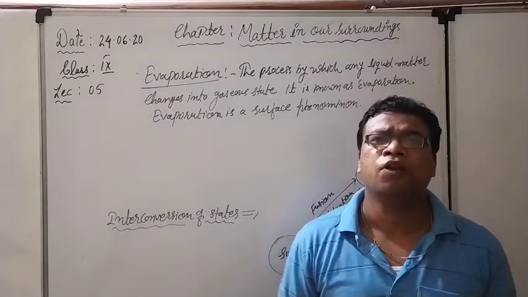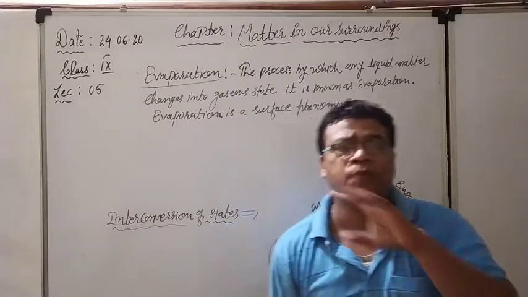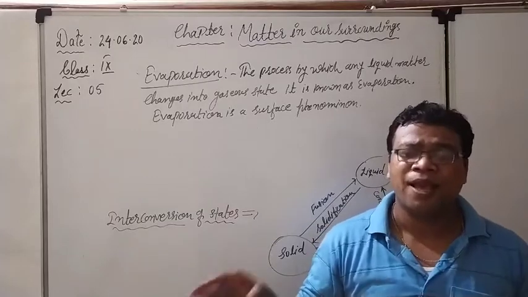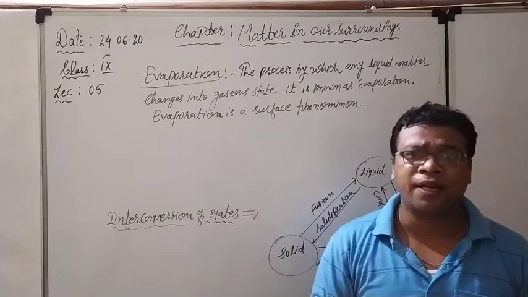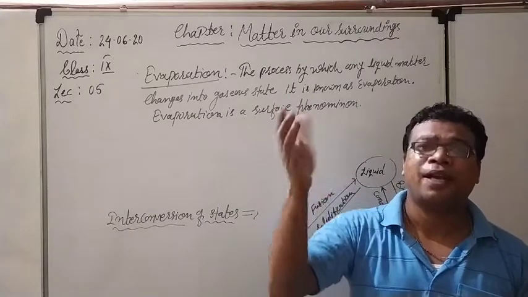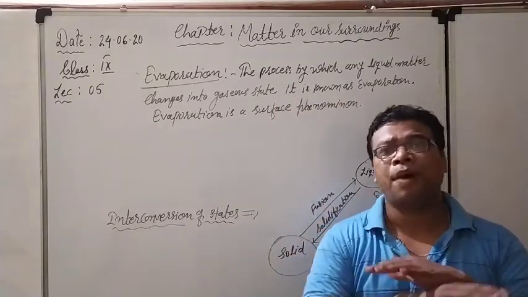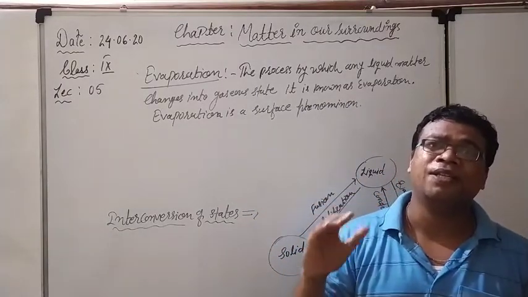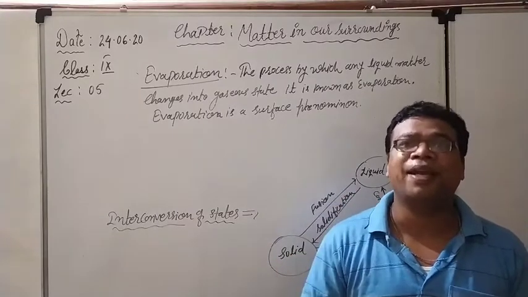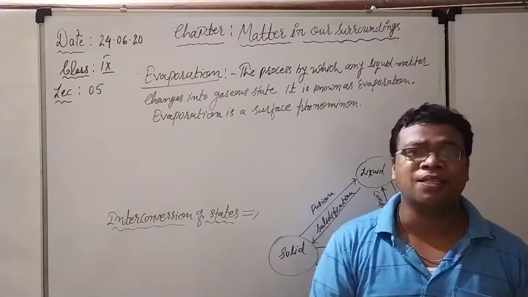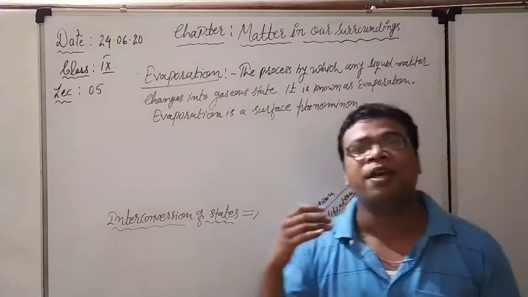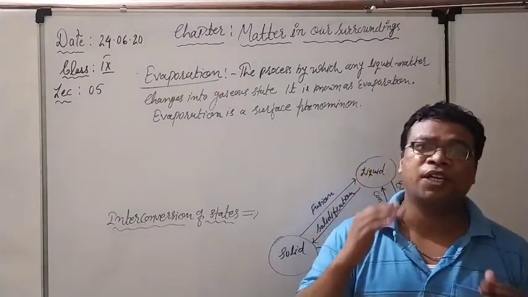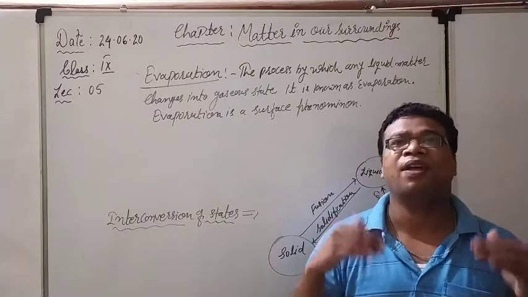Consider any river. All the particles of the liquid which are present on the surface are directly facing the sunlight. All the sunlight comes directly on the surface of the water. So all the liquid particles present at the surface have higher kinetic energy because they are getting the sunlight. The temperature increases, and with the temperature the kinetic energy always increases. After that, a stage comes when they have enough kinetic energy.